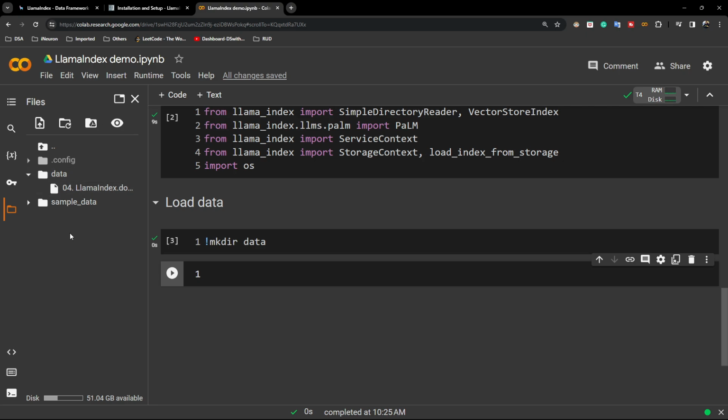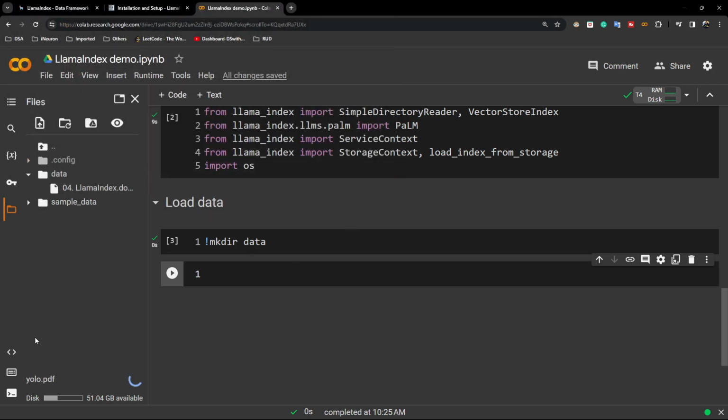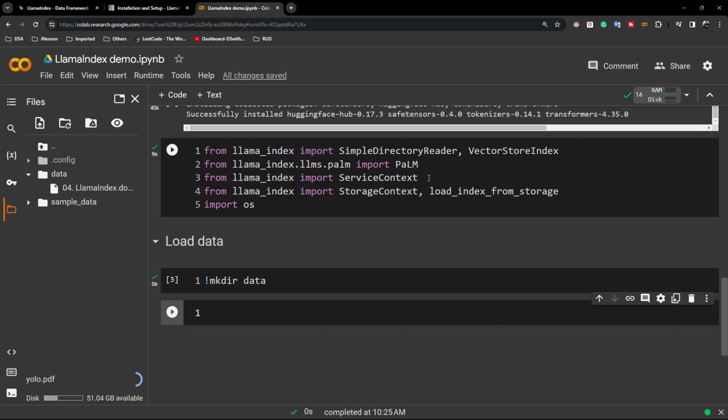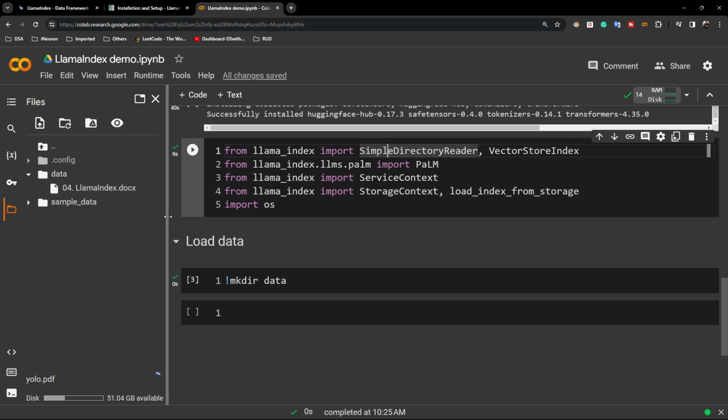So this is the LlamaIndex documentation, as you can see. It is present inside my docs file. Now here I will also upload this one, YOLO PDF. With the help of this SimpleDirectoryReader, we can load everything, any kind of file format you can load. So that is the power of this LlamaIndex.